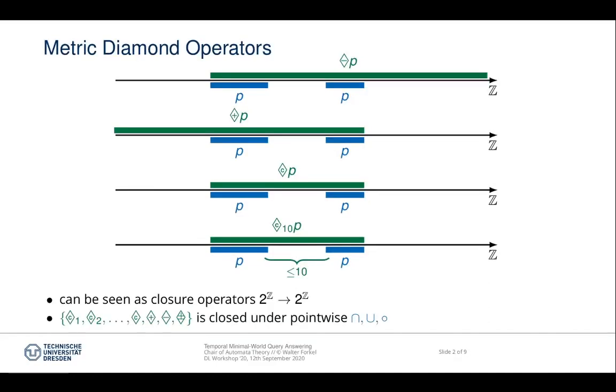The diamond operators can also be seen as closure operators on sets of time points. For example, if we apply the convexity operator to the set of time points at which P holds, it returns the set of all intermediate time points between the earliest and latest time point in the input set. When we view the diamonds in this way, it can be shown that the set of all diamond operators is closed under pointwise intersection, union, and composition. This property will prove useful when we look at the completion of the T-box.